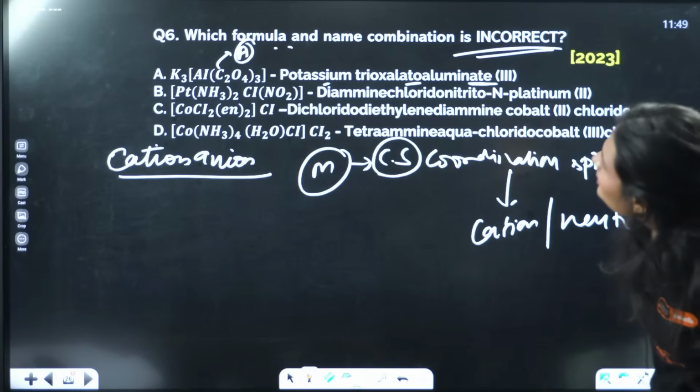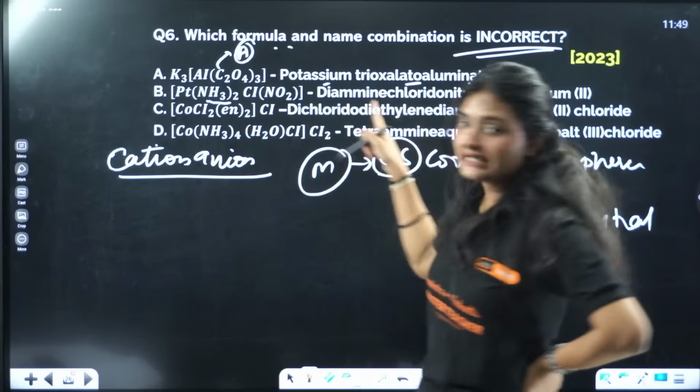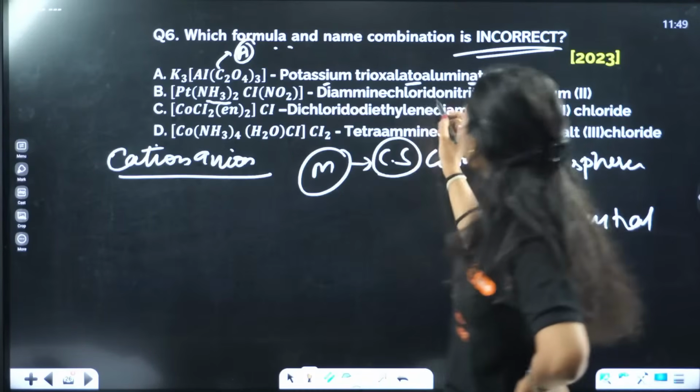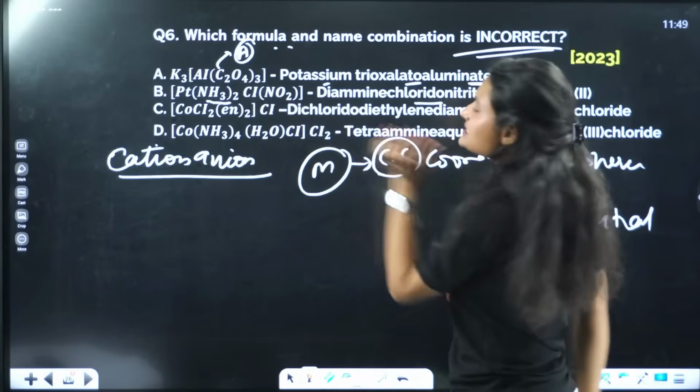Diamine chlorido. So the name is diamine. Then you write chlorido again, because after A comes C, and this NO2 is nitrito.